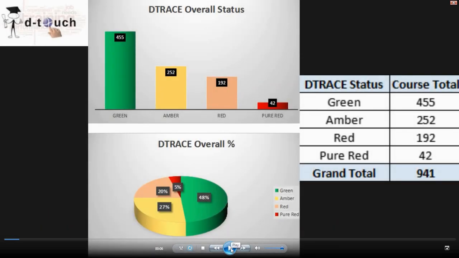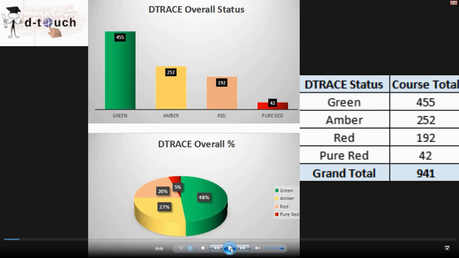Okay, let's look at the DTrace overall status. We have a total of 941 courses registered, and we removed around 100 employees who were freelancers. After removing those people, our pure red cases reduced a lot, but we still have people in the red zone. So let's see the overall picture of what exactly the numbers are.